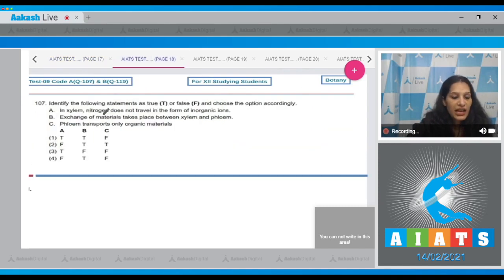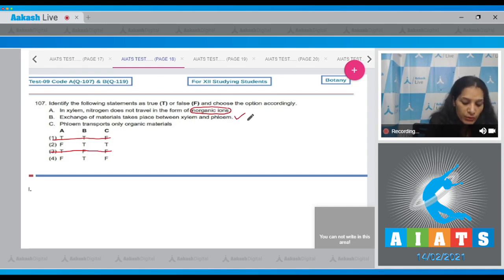Question number 107. Identify the following statement as true or false and choose the option accordingly. A. In xylem, nitrogen does not travel in the form of inorganic ions. No, nitrogen can travel in the xylem in the form of inorganic forms. So this is false. So option number 1 and 3, they are ruled out. B. Exchange of materials takes place between xylem and phloem. This is absolutely true.